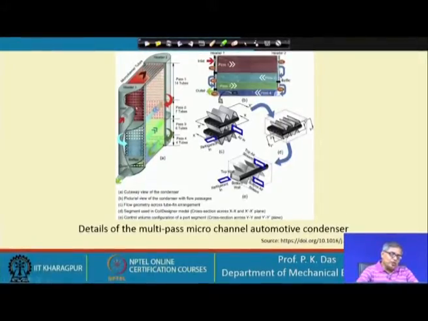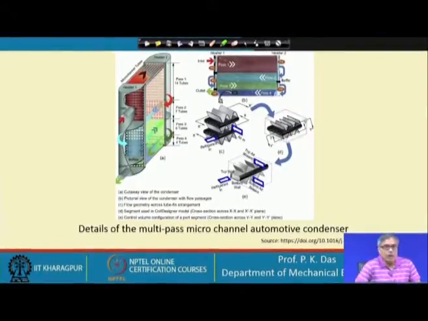Flattened tubes are used, and in these tubes there are 7 passages in each tube, and the air side is made by fins, and then there are 4 passes, and the number of tubes per pass is not uniform to take care of the change in volume.